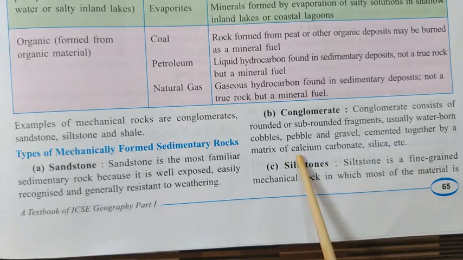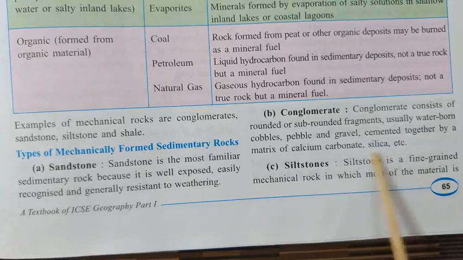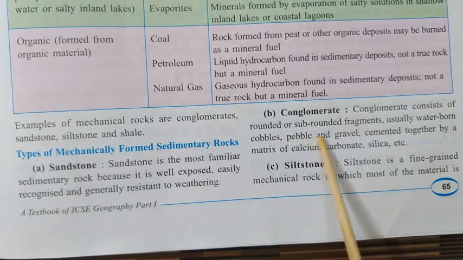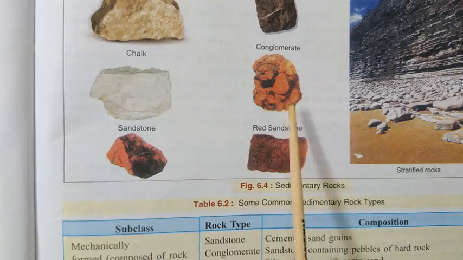Calcium carbonate and silica together act as one chemical, and they bind these small stones together. As I showed you in the figure here, conglomerates are formed.